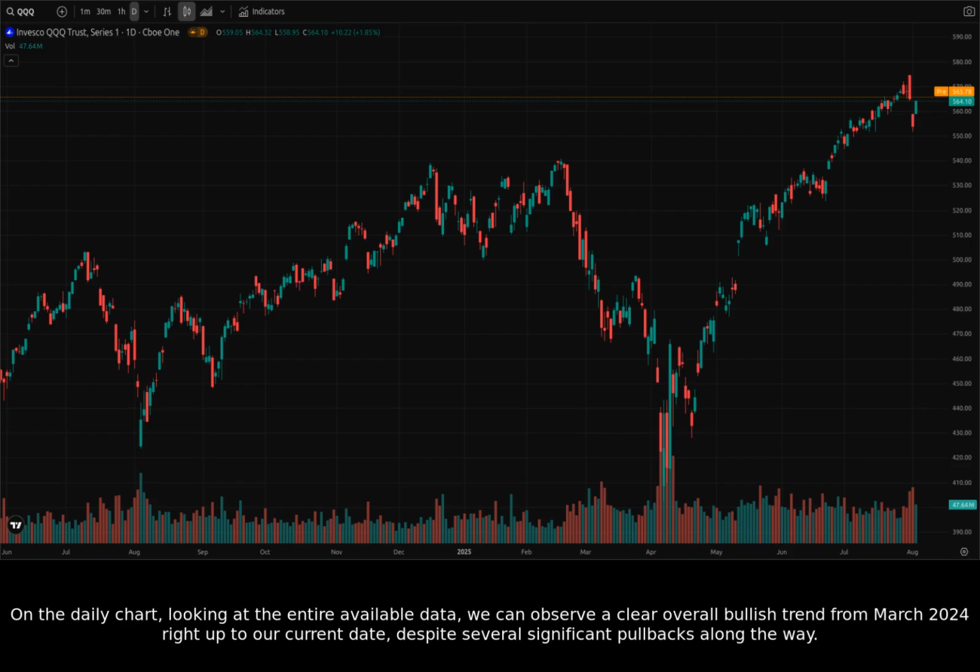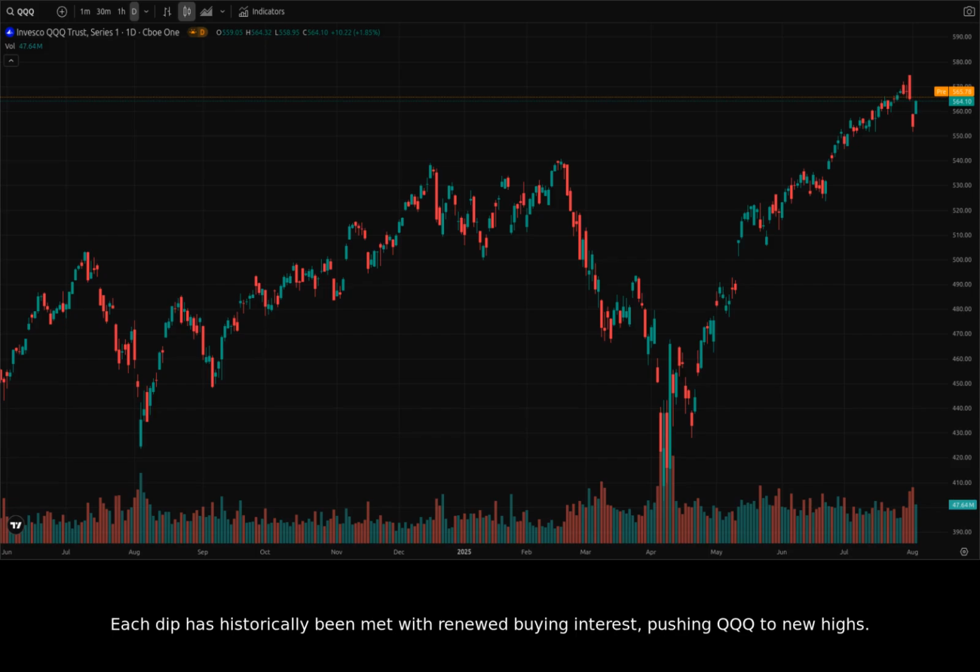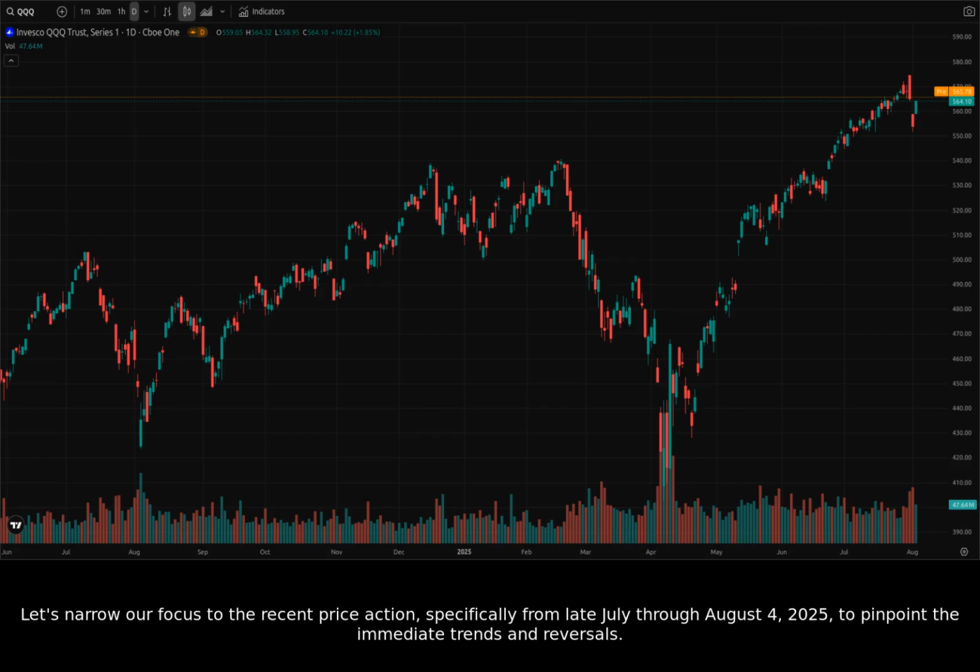On the daily chart, looking at the entire available data, we can observe a clear overall bullish trend from March 2024 right up to our current date, despite several significant pullbacks along the way. Each dip has historically been met with renewed buying interest, pushing QQQ to new highs. The all-time high in this dataset was reached recently on July 28, 2025, at $568.14. Let's narrow our focus to the recent price action, specifically from late July through August 4, 2025, to pinpoint the immediate trends and reversals.